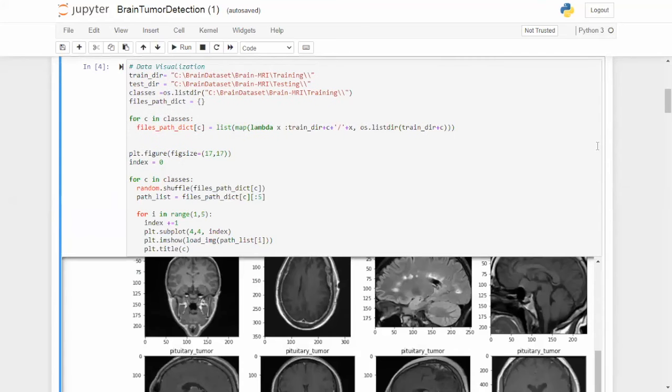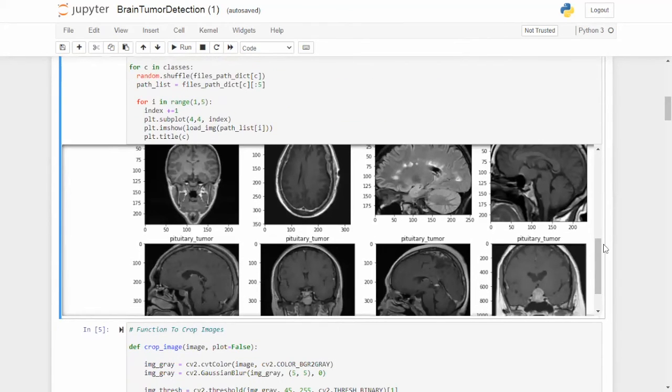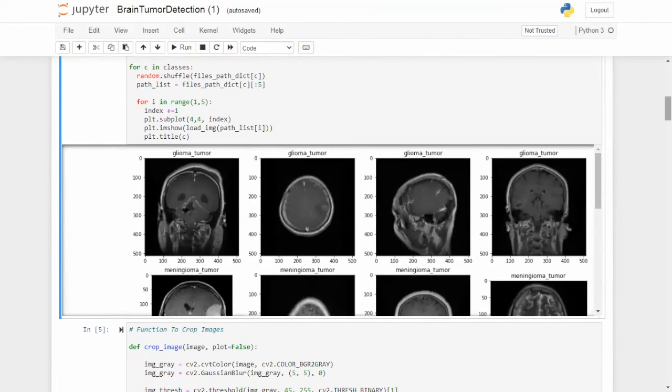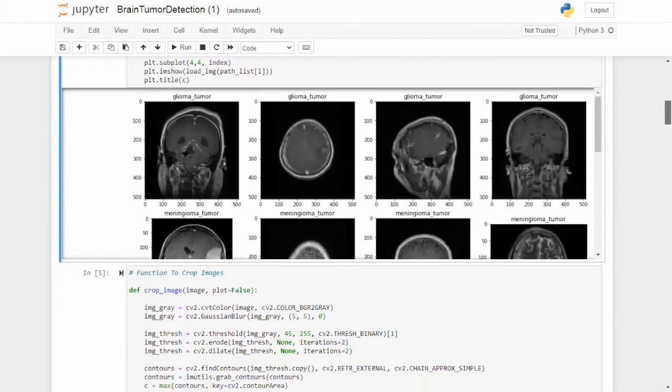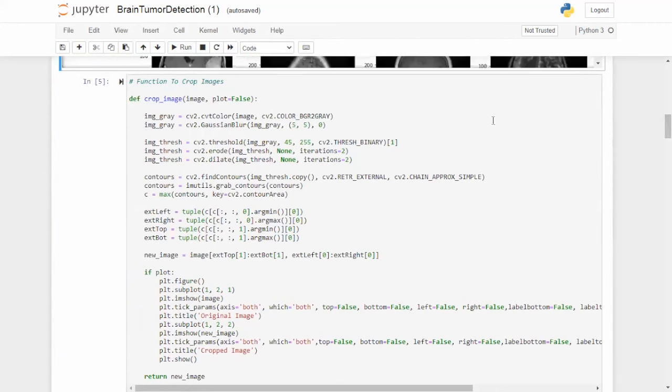In the fourth cell, we are visualizing the data in their respective categories. Here we have created a dictionary where the keys represent the classes of the tumor and the values represent the list containing the images of that particular class. And our fifth function is the crop function, where all the pre-processing is happening.